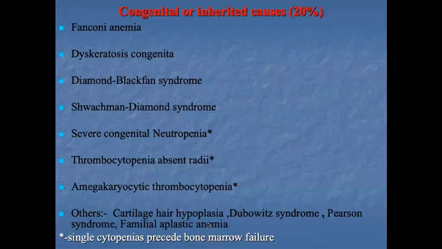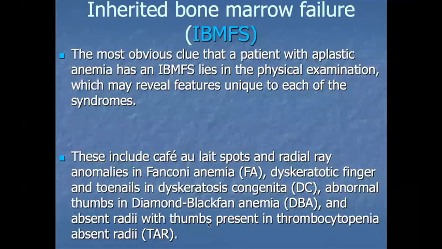Now coming to inherited bone marrow failure syndrome. What happens here? The most obvious clue that a patient with aplastic anemia has an inherited bone marrow failure lies in the physical examination, which may show features unique to each syndrome. Each syndrome has some unique features by which we can identify and come to know the reason for anemia, pancytopenia and aplastic anemia in these patients.